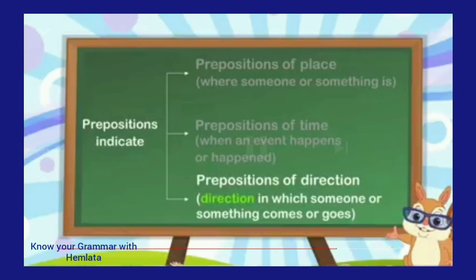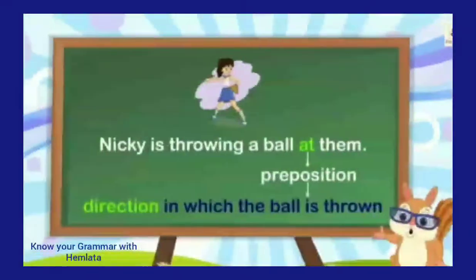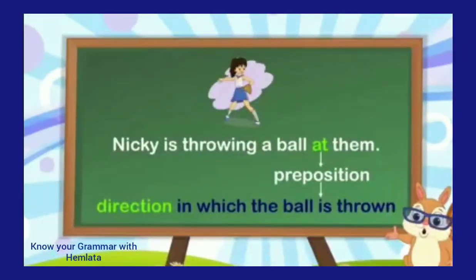Direction in which someone or something comes or goes. Direction means coming or going with someone to any place. It indicates the direction. Like we can take the example, Nikki is throwing a ball at them. At them refers to the direction, because Nikki is throwing a ball in which direction?